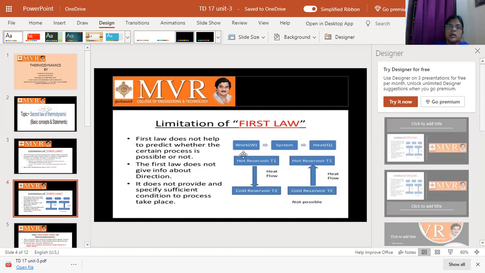And here we take the first law of thermodynamics for a system. When work is given to the system, the system gives heat, otherwise heat is given to the system and the system gives work. That is the only process the first law describes, but it doesn't say how heat flows from higher to lower or lower to higher. It does not specify sufficient conditions for a process to take place, and it does not provide sufficient information about the process. So that is the limitation of the first law of thermodynamics.